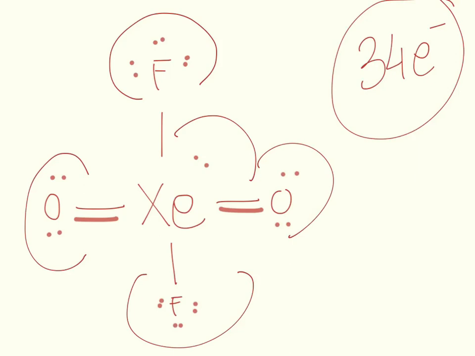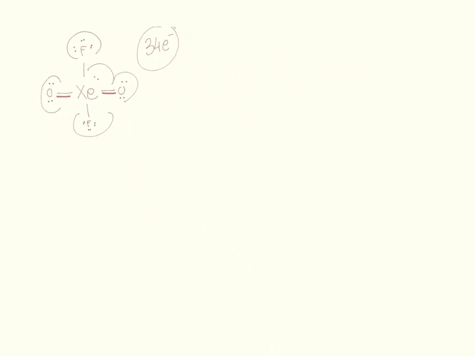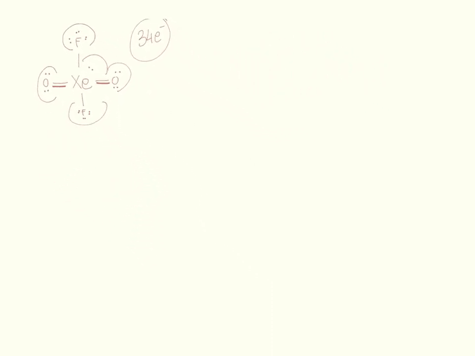So according to the VSEPR diagram, if we draw it, let's try to keep this right here so you can keep this as a reference. Xenon here would still be the central atom. And we can have its lone pairs right here. And it will still form double bonds. I'll tell you why it's slightly curved.